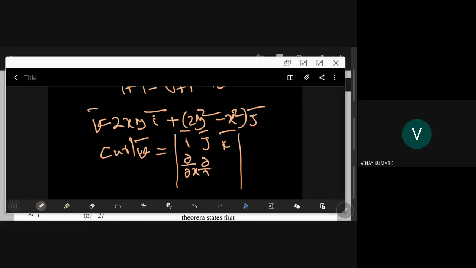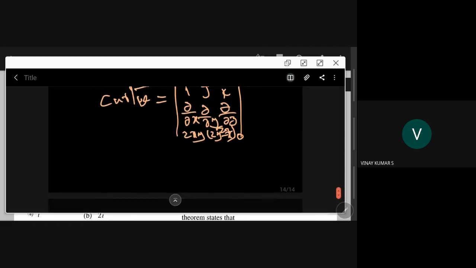So we take del by del z, and here you have 2xy and 2y square minus x square.